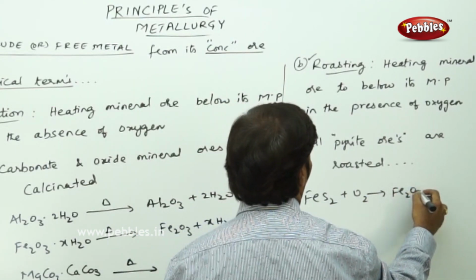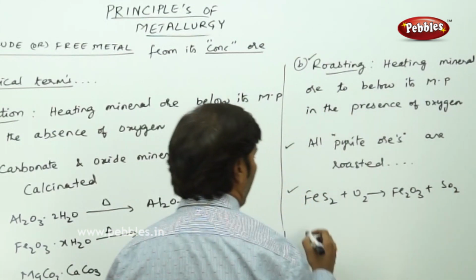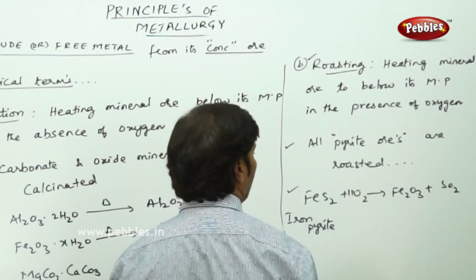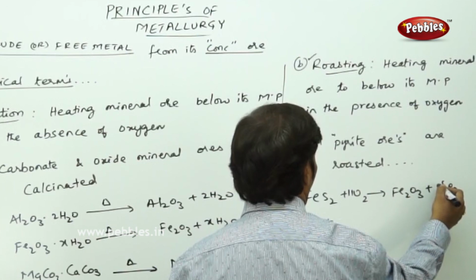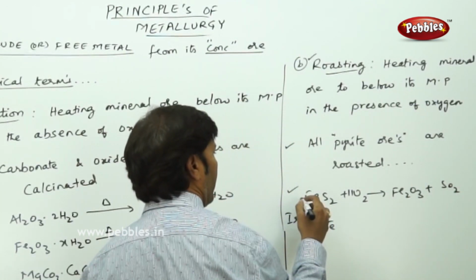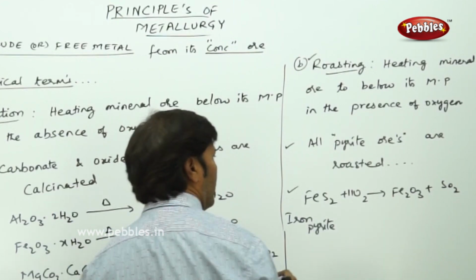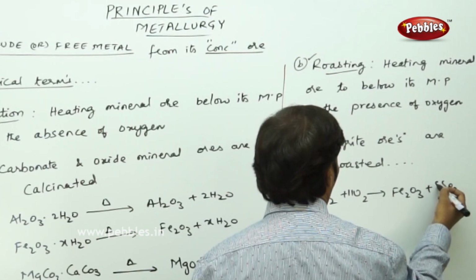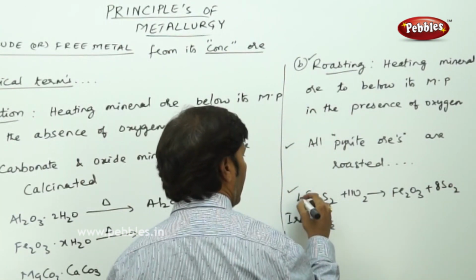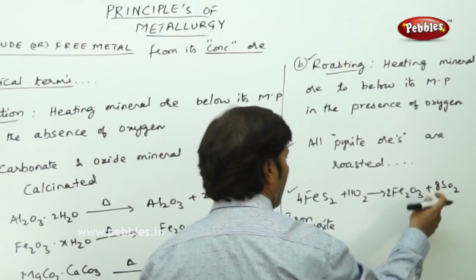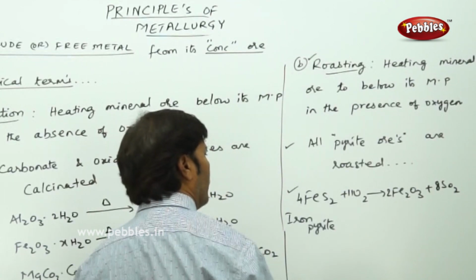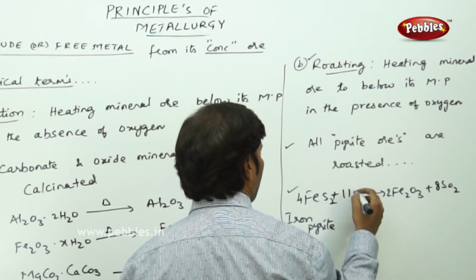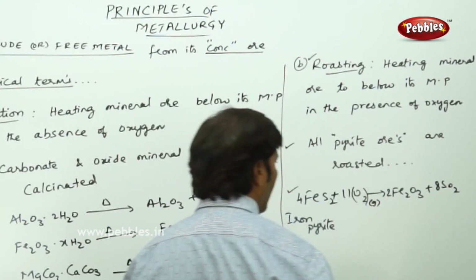You get Fe2O3 plus sulfur dioxide. This is iron pyrite ore. This needs 11 oxygens. If I take 4 FeS2 over here, and 2 Fe2O3 and 8 SO2 on the other side, then 8 twos are 16, 16 plus 6 is 22, so 22 oxygens are there. Therefore here I can take 11 moles of oxygen gas with iron pyrites.